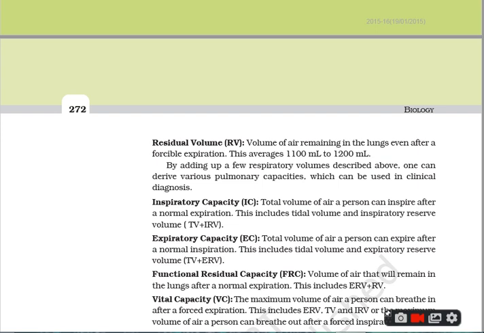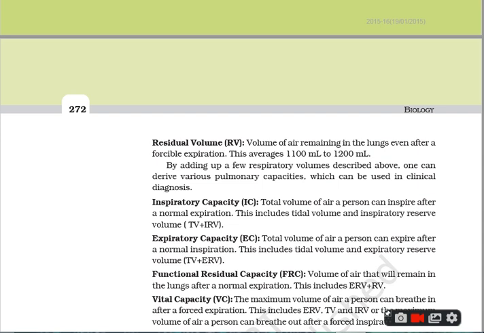Next we come to the expiratory capacity, meaning EC. It is the total volume of air a person can expire after normal inspiration. That means after normal inspiration, how much air a person can expire.